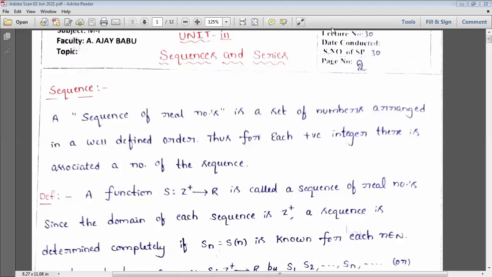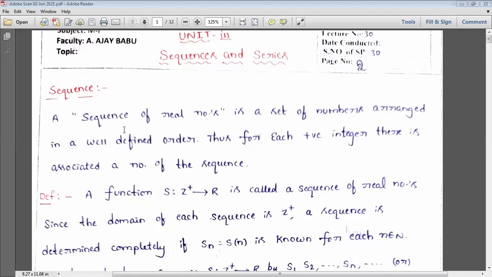Okay, so first we'll see what is meant by sequence, and then we go for series and test the different series there. So what is meant by sequence? Generally we'll say that it is an arrangement in a particular order, right? Sequence comes to series in a sequential order. Like that, here it is sequence.